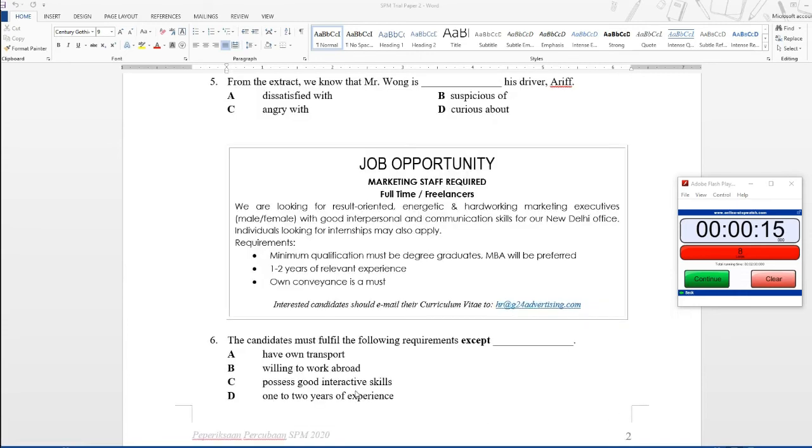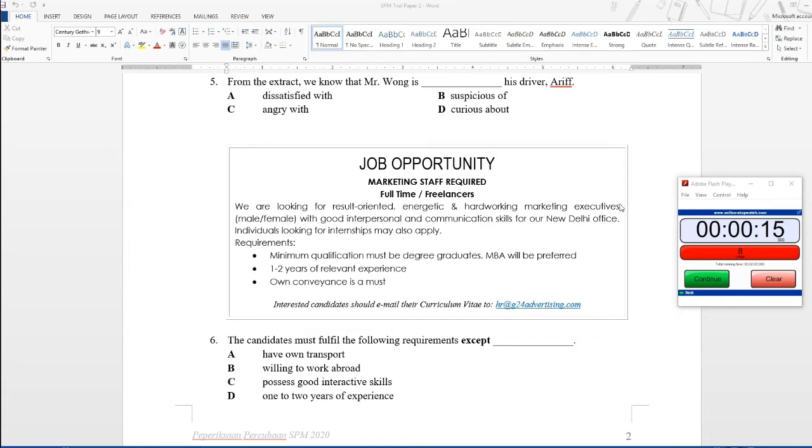Question number 6. The candidates must fulfill the following requirements except... So what kind of criteria must they have except for one of these statements here? A, have own transport, meaning they have their own car, or maybe they have a motorcycle, so they have their own transport. B, willing to work abroad, overseas. C, possess good interactive skills. Or D, 1 to 2 years of experience. So what criteria must they have except for one of these statements?